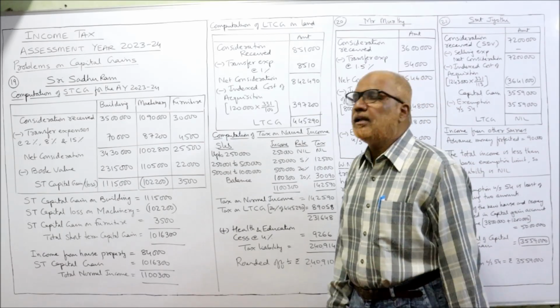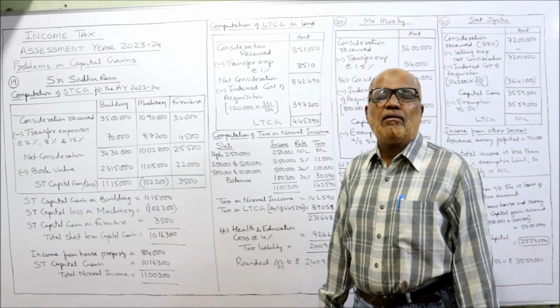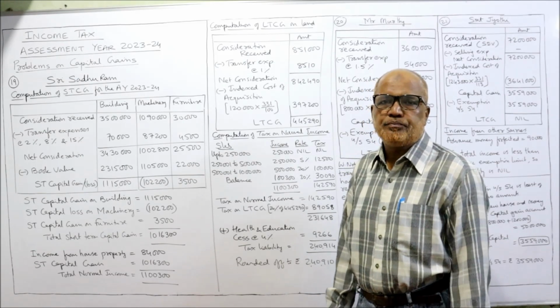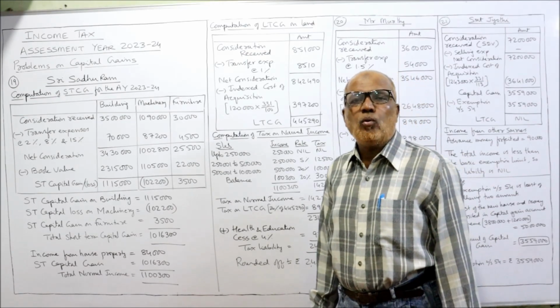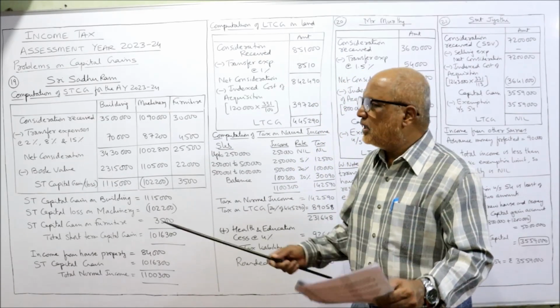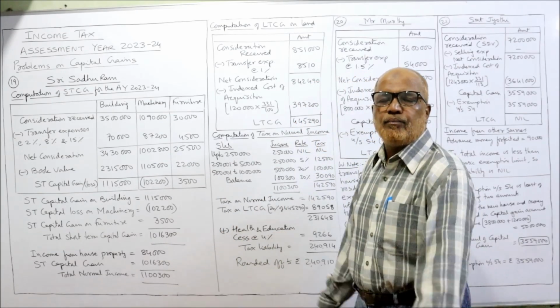Subtract, and you will get the net consideration. From the net consideration, you should not calculate the indexed cost of acquisition because it's a short term. For short term, no indexing is allowed. Whatever book value is given, that book value will be deducted. So the book value of the assets: 23 lakh 15,000, 11 lakh 5,000, and 22,000, as given in the problem.